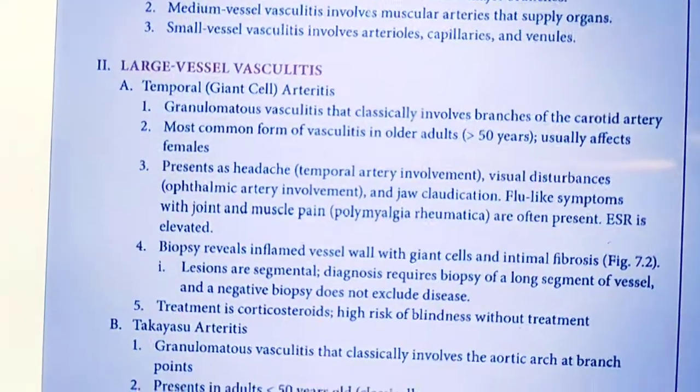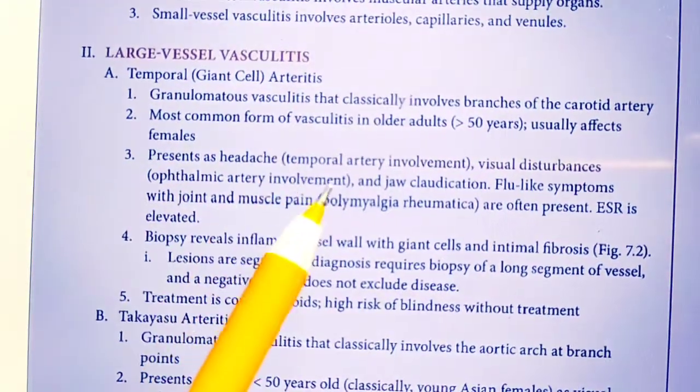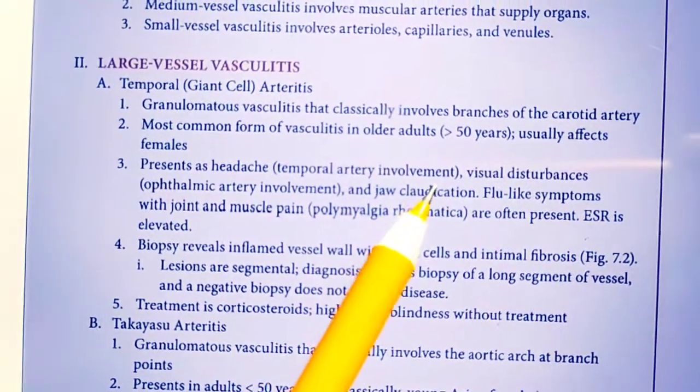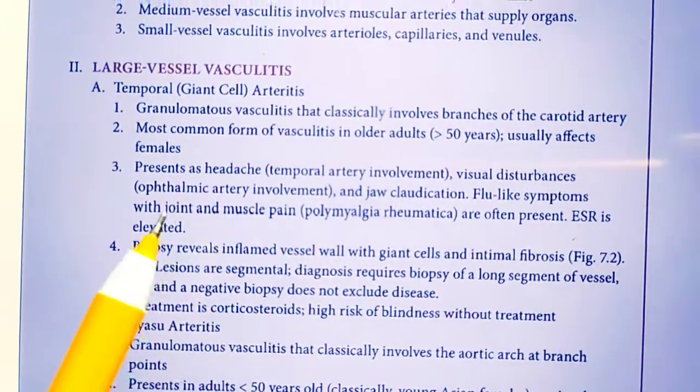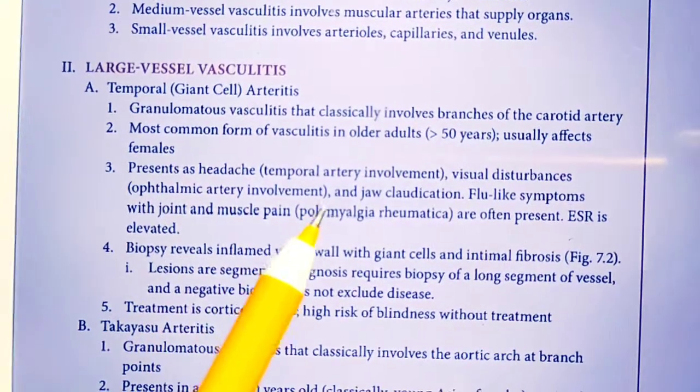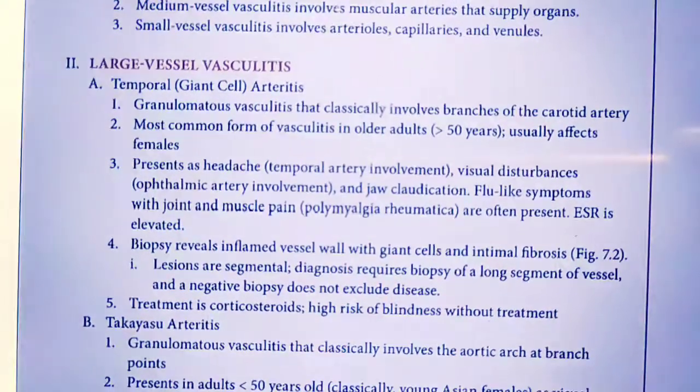Now you can see the patient will have temporal artery involvement, visual disturbances because of ophthalmic artery involvement, and jaw claudication.